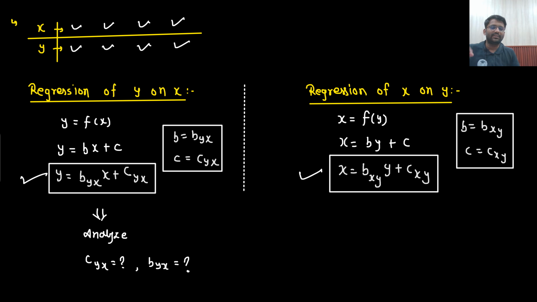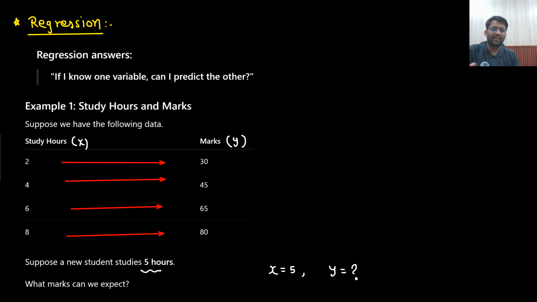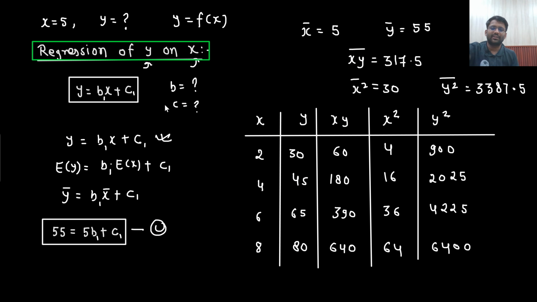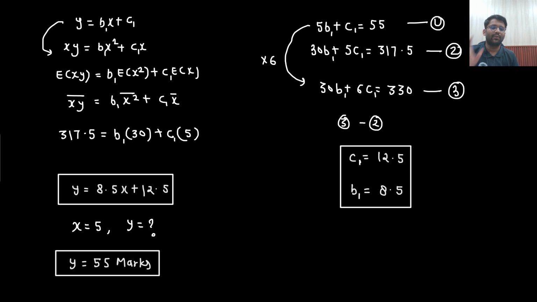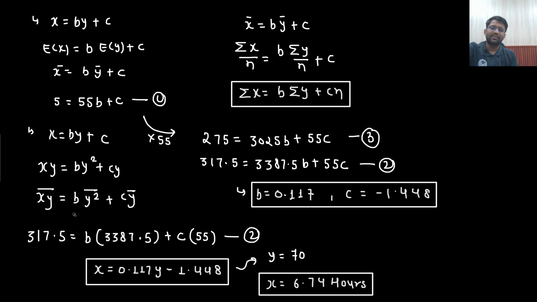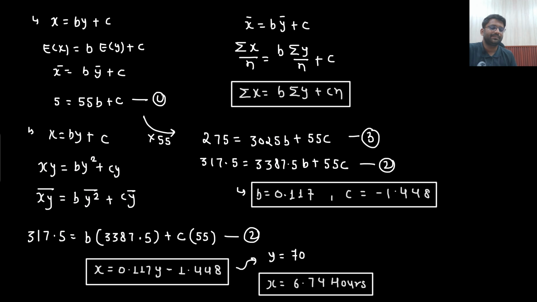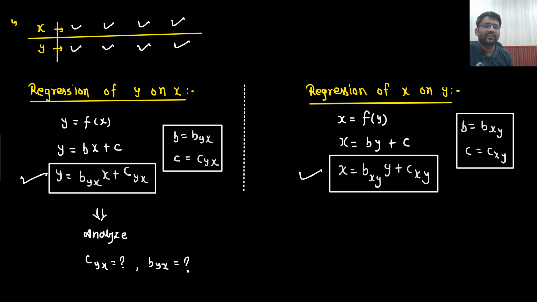When you revise the regression, what will you do? You will see this question: sir, how did we start the analysis, what was the meaning of regression, then this is how we started the analysis, and then, sir, we found the values of b1 and c1, we got the equation, then we got our answer. Similarly, we did the same here as well. Here also the equation came out in this way. Similarly, we got the values of b and c as well. This is the meaning of regression: if I know one variable, what could be the other variable that I need to find out, and I need to draw the line in a manner that they have the minimum distance.